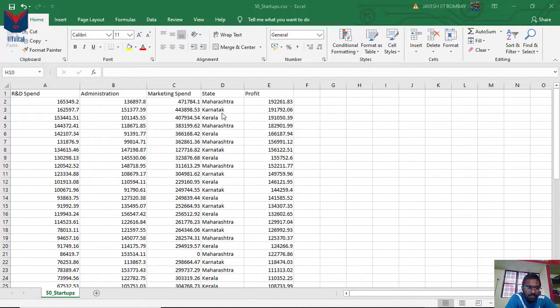Now if you want to analyze this dataset with each factor and its effect on profit, then we have to hold all columns constant or untouched except any one column. Let's consider keeping the state column, administration column, and marketing spend column constant except R&D spend. We can observe the correlation between R&D spend and profit. We could analyze whether the profit increases or decreases with an increase in R&D spend. Doing the same with the other columns will give you the estimated effect of how the data is varying, and it would give you statistical insight.